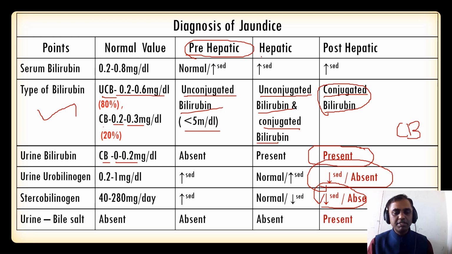And urine bile salt is present in post-hepatic jaundice. As we studied, urine bile salt is normally absent. In prehepatic and hepatocellular jaundice it is absent, and in post-hepatic jaundice it is always present.